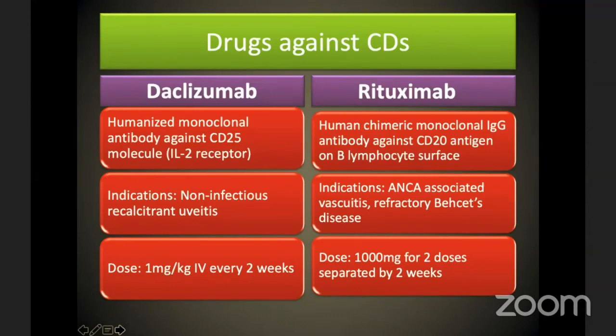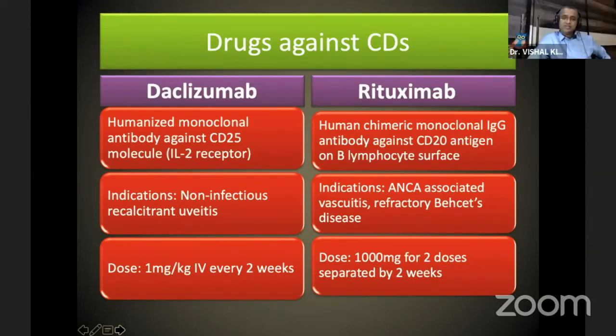Thank you. Drugs against the CD receptor are daclizumab and rituximab. Daclizumab is basically a humanized monoclonal antibody against the CD25 molecule, and rituximab is a human chimeric monoclonal IgG antibody against the CD20 antigen on the B lymphocyte surface. Dose of daclizumab is 1 milligram per kg IV every 2 weeks, while rituximab is 1000 milligram for 2 doses separated by 2 weeks.